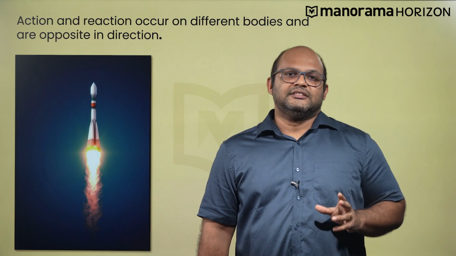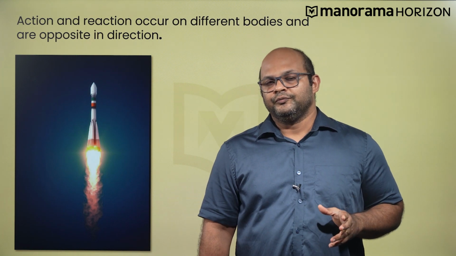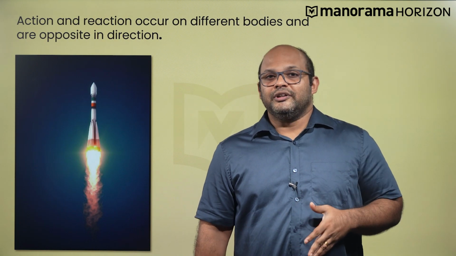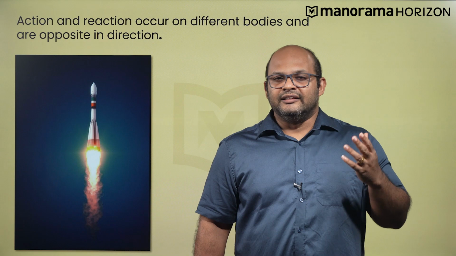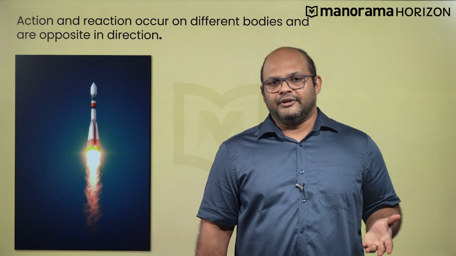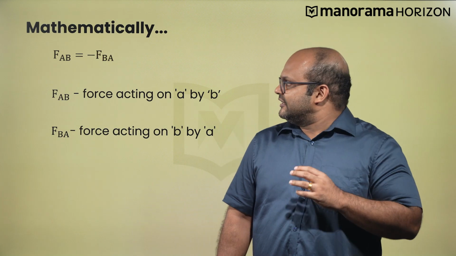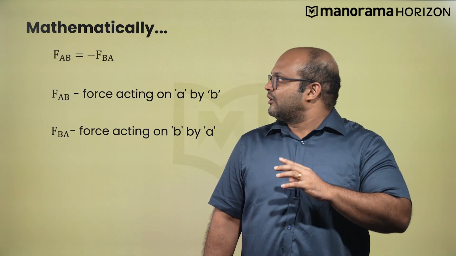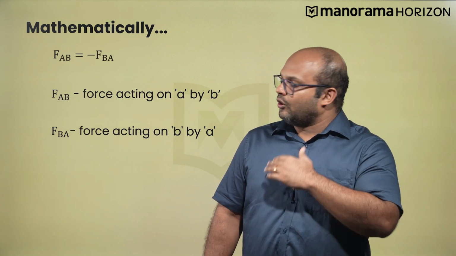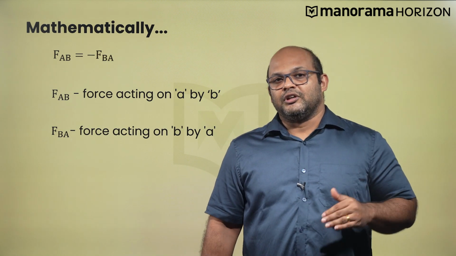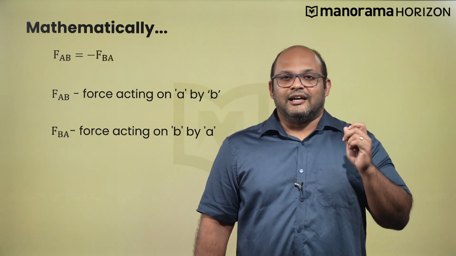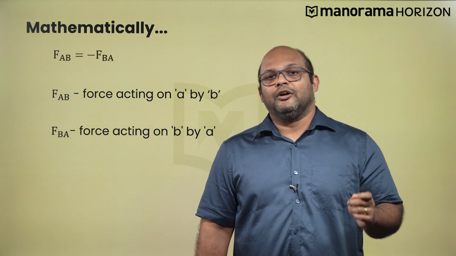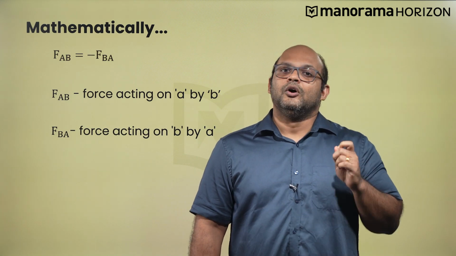Now, there is a misconception that we have to clear about Newton's third law. Children often ask the question that if the forces are being exerted in equal and opposite directions, then wouldn't they simply cancel out? In that case, the net force should be zero and nothing should be happening. For example, if we look at this equation, it says FAB is equal to the negative of FBA. But notice what is happening here. One is the force exerted on A by B, and the other is the force exerted by B on A. This means that Newtonian forces, the reaction forces and the action forces are not happening on the same object. They are not exerted on the same object.